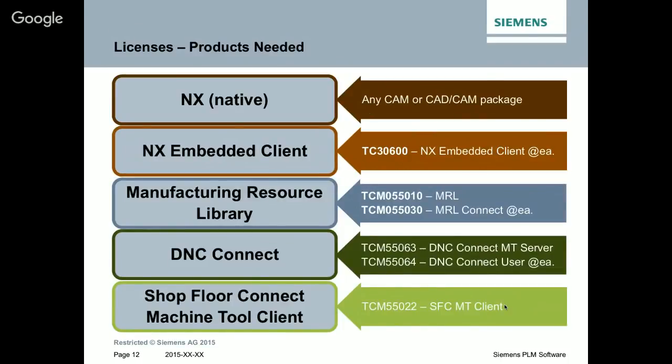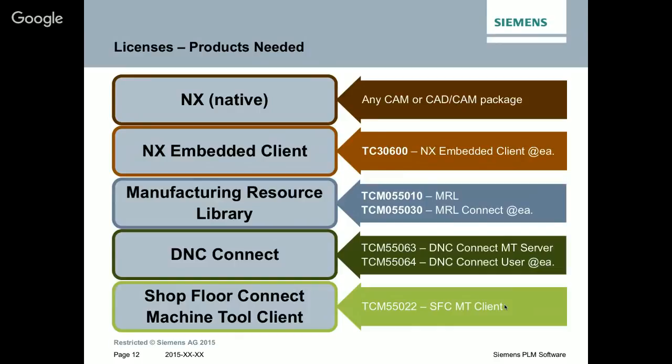This is an overview of which kind of licenses I need to work with it. These are different license options, as you saw in the former slides. The whole solution, as you can see here, is scalable, so it's up to you how you want to start. Do you want to start with the MRL Connect?